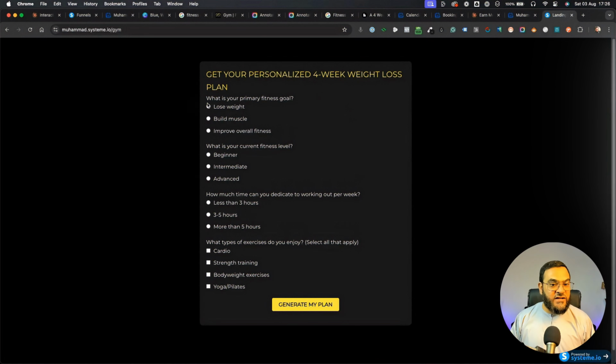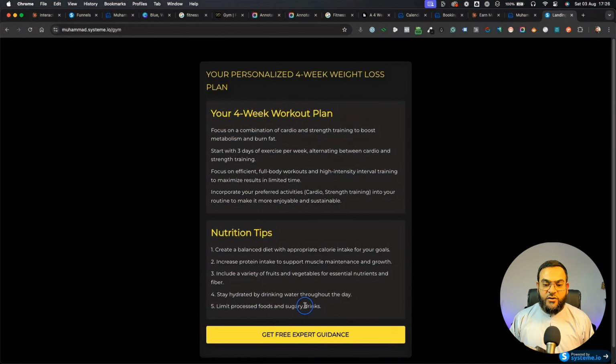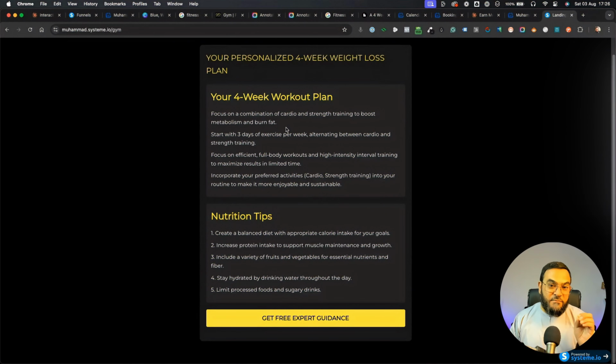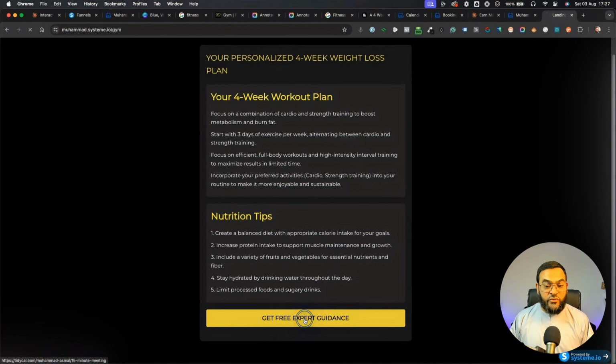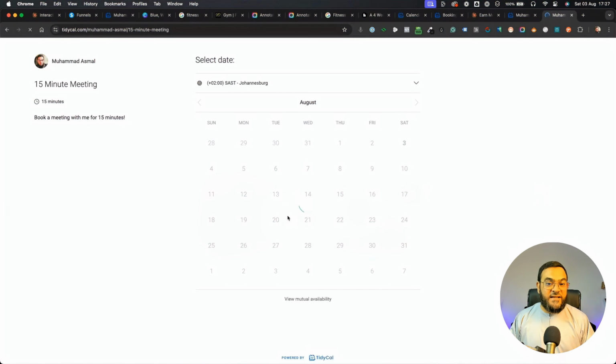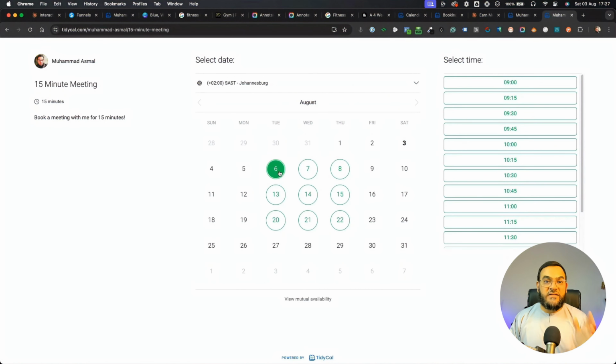So the client will be able to choose whatever option: lose weight, beginner, less than 3 hours, cardio, strength training. Click on generate plan. And this will now immediately give them the plan. And that is what is great about the system because they do not have to wait. So the user can get this info immediately. And once they're excited, that is when you want to ask them to book an appointment. So they have the option of getting free expert guidance. So they will click on this and then it will take them to the calendar and then they can book here and the customer gets a lead.